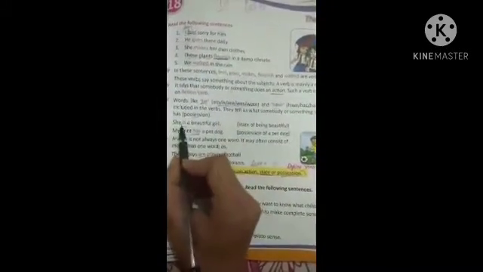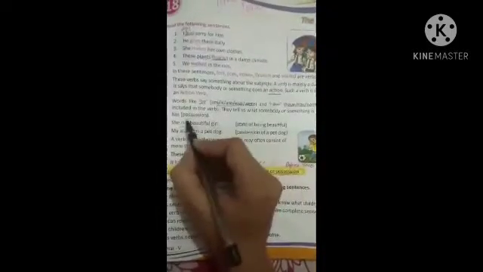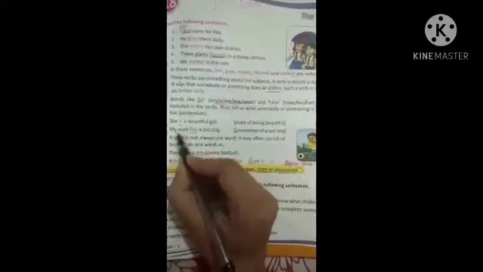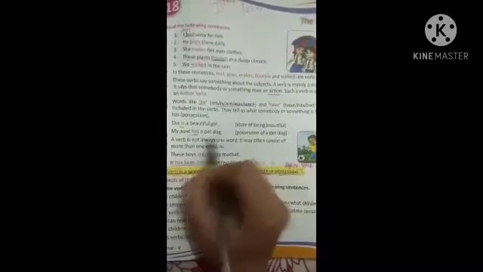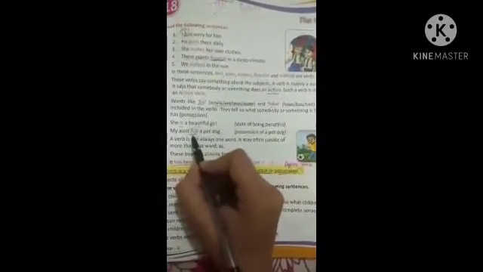For example, she is a beautiful girl. State of being beautiful. Thus, is used as verb. My aunt has a pet dog. Possession of a pet dog. Has is representing possession. Thus, it is used as a verb.